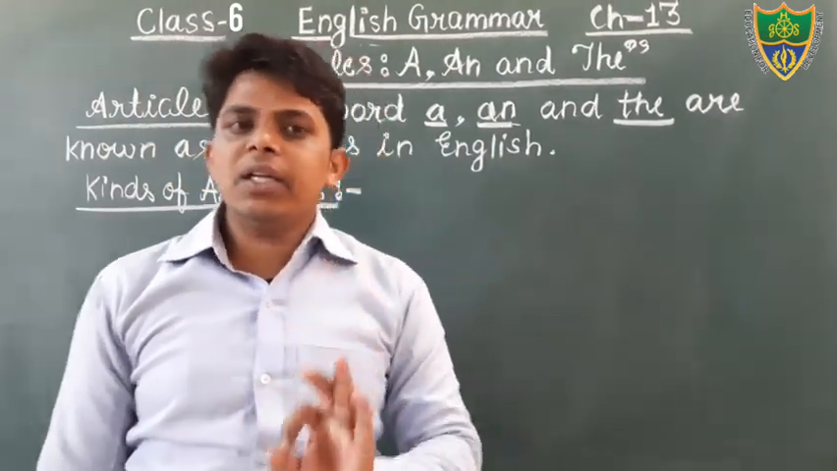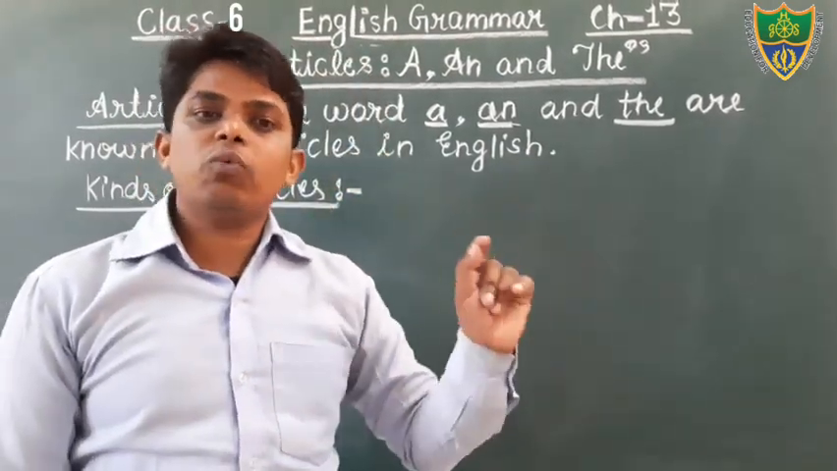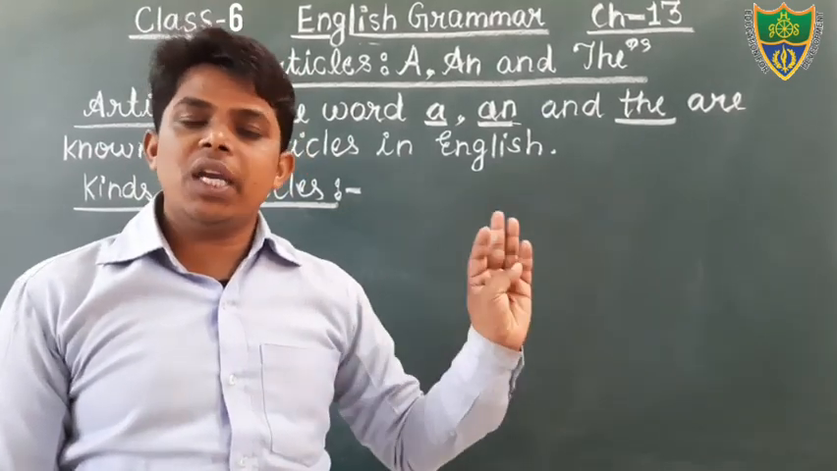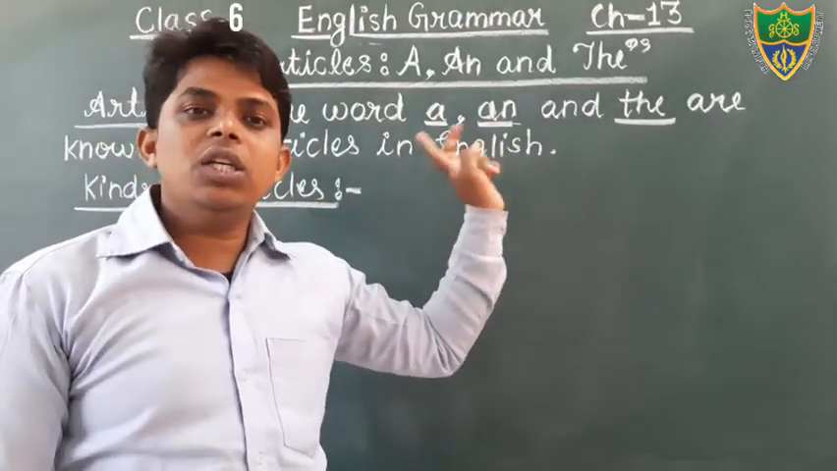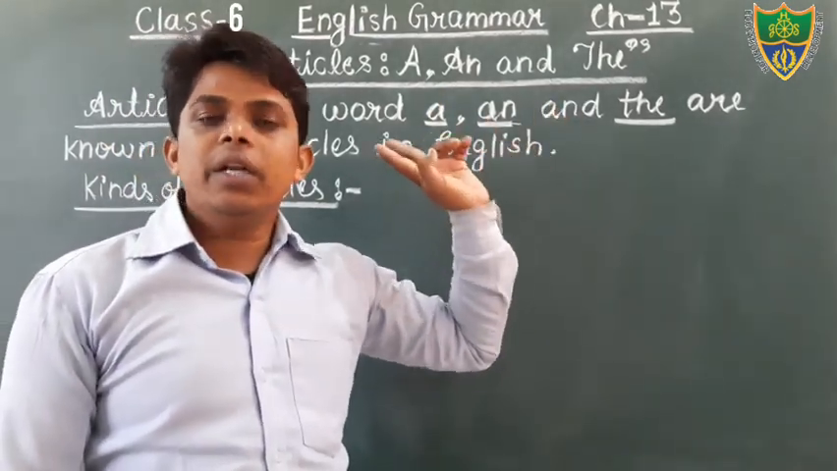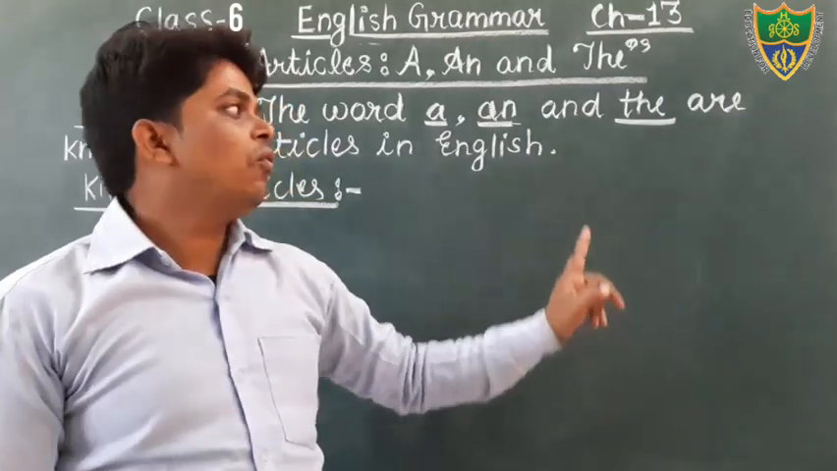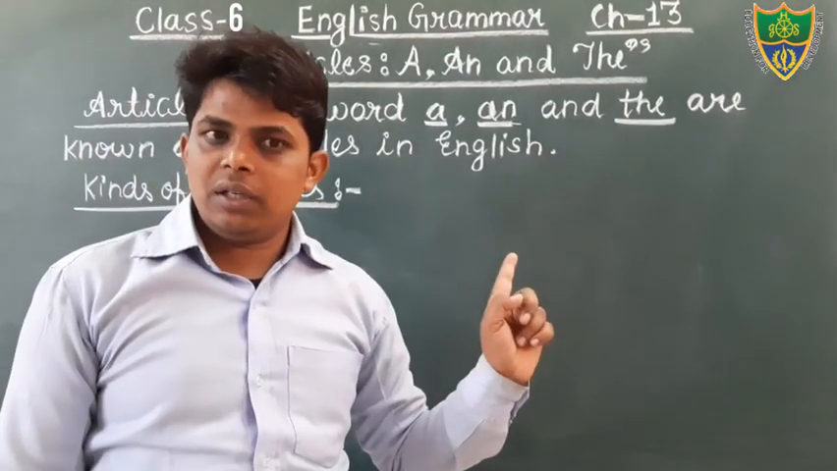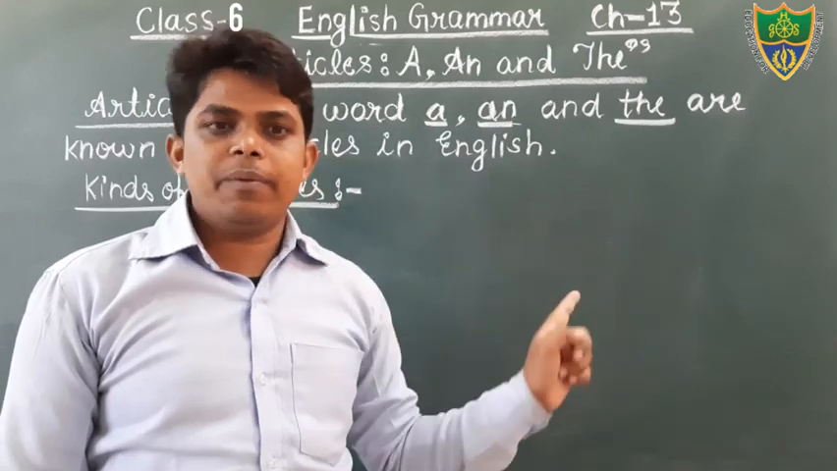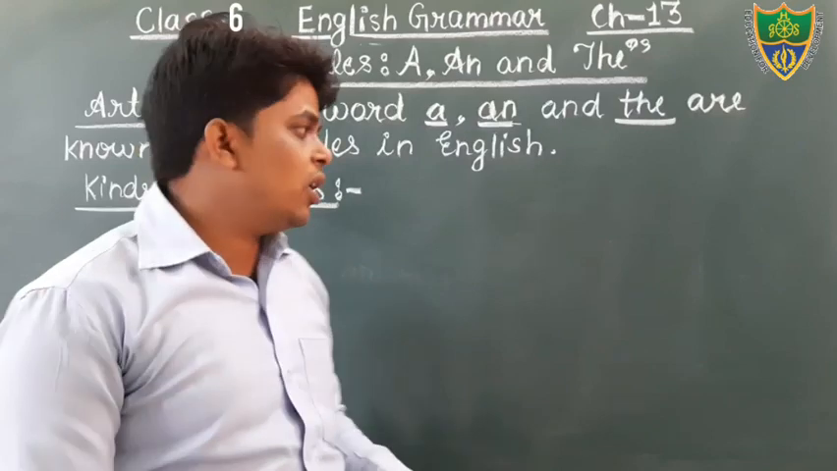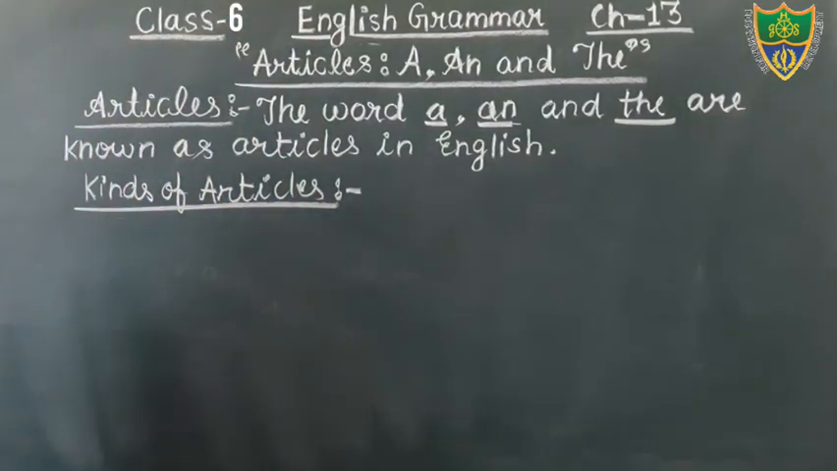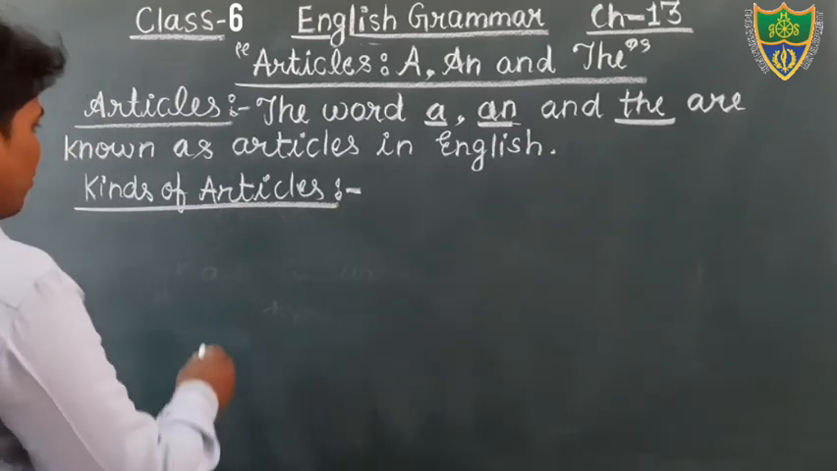Dear students, we have already read it in the previous classes, but once again I am telling you that the words a and an are indefinite articles, and the word the is definite article. Okay, students, you all have read these two kinds of articles, but you have to write it again. Let's see, kinds of article. Just put the heading kinds of article and write down about it. There are two kinds of article.